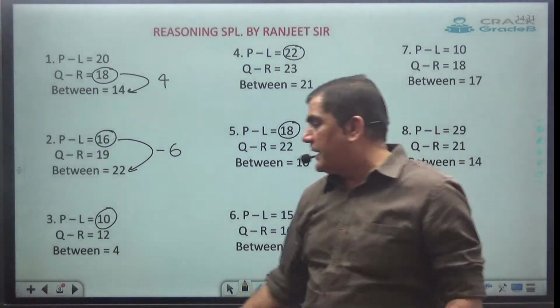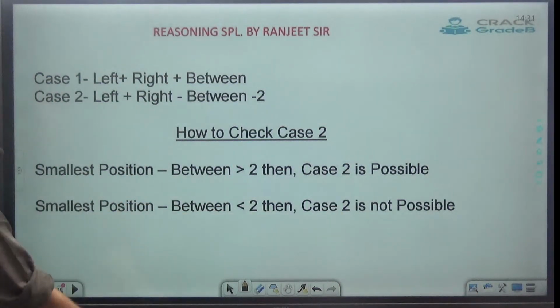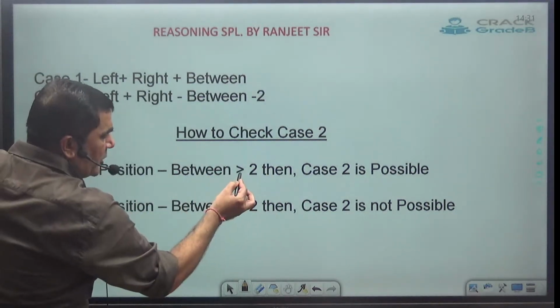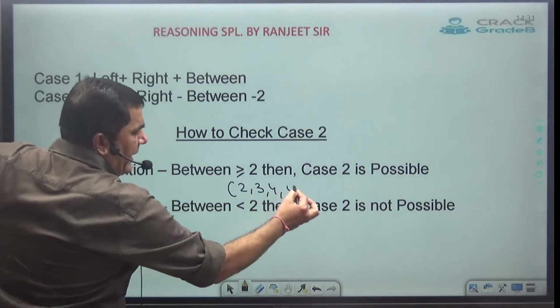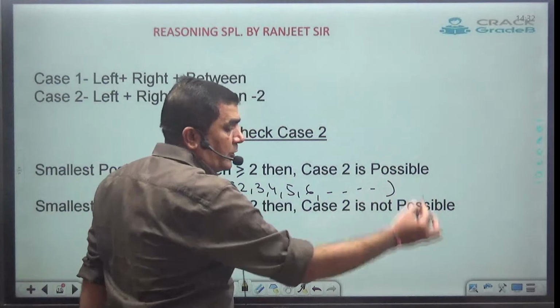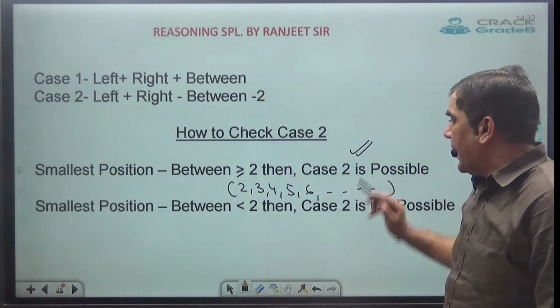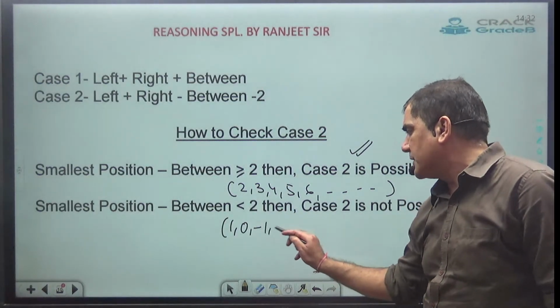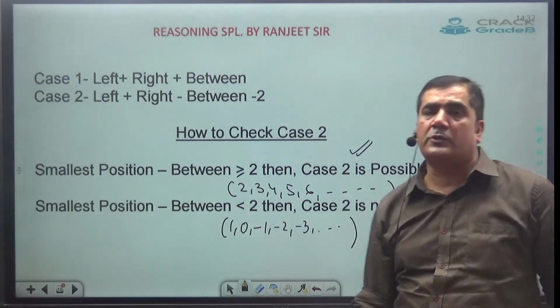Clear? Now the simple concept says, remember, if the difference between the smallest position and the between comes out to be 2 or more than 2, meaning 2, 3, 4, 5, 6, whenever the difference comes out to be any of these, in that case, case 2 is possible. And if the difference comes out to be less than 2, meaning 1, 0, minus 1, minus 2, minus 3, in that case, case 2 is not possible.